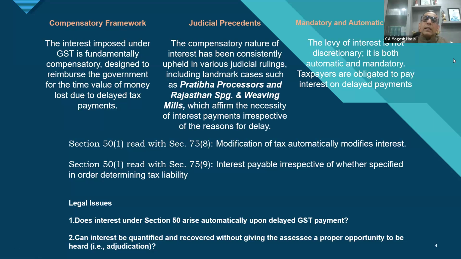But the question still remains. I would also like to open this question to the House. Can they issue 74 or can they issue 73? If we talk about only the interest amount, can proceedings of section 73 and 74 be invoked for recovery of interest?